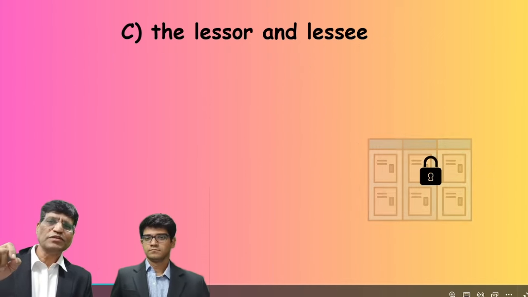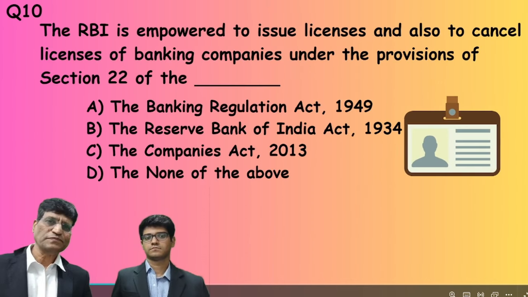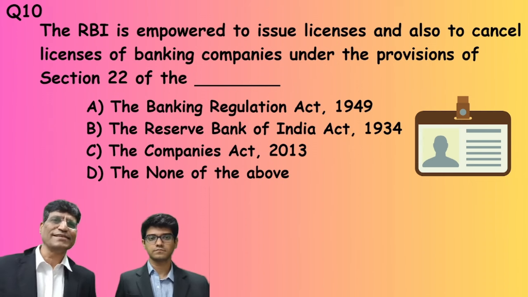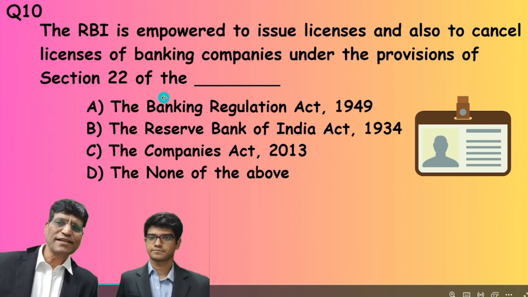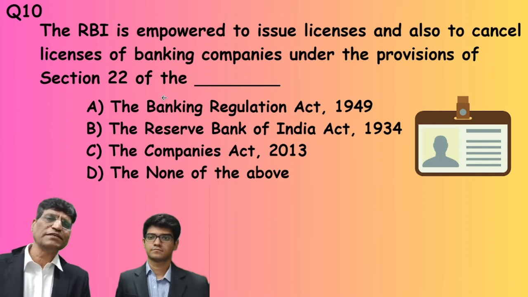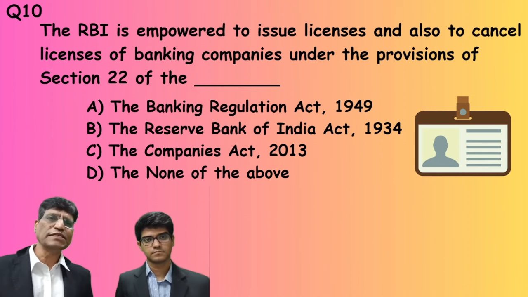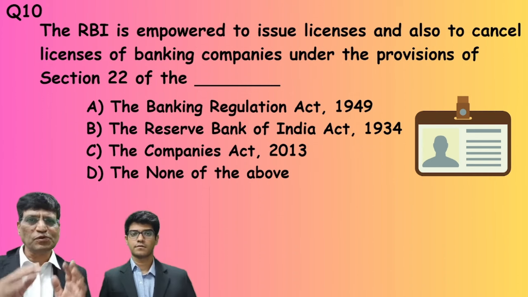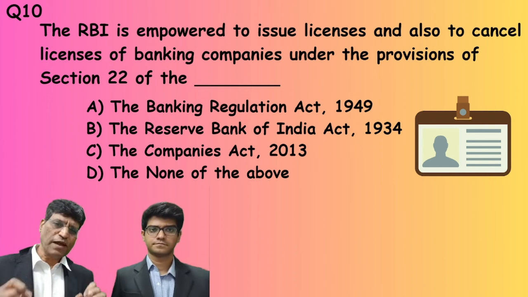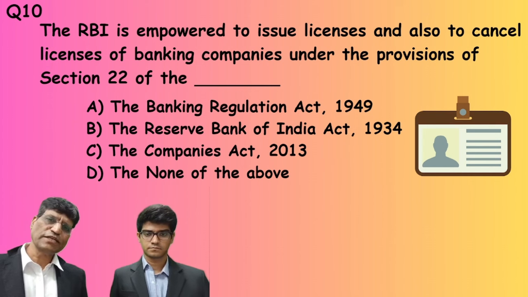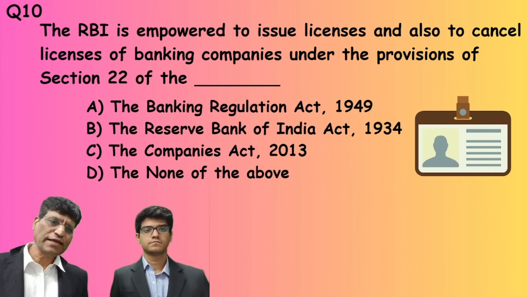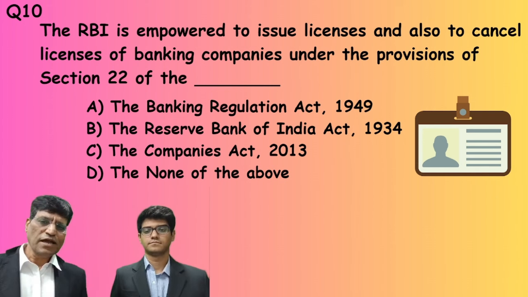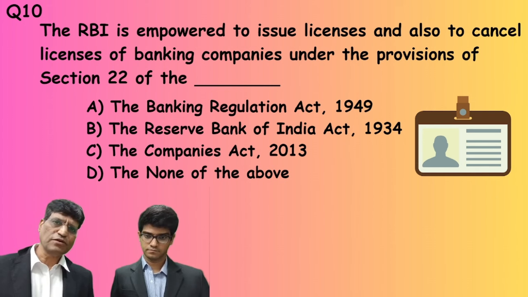Then we move to the 10th question. Reserve Bank of India is empowered to issue licenses and also to cancel licenses of banking companies under the provisions of Section 22 of the, a very important section, very important act also: the Banking Regulation Act 1949, the Reserve Bank of India Act 1934, the Companies Act 2013, or none of the above.